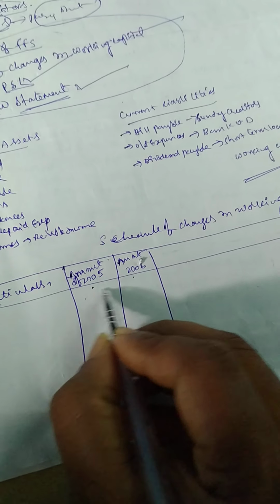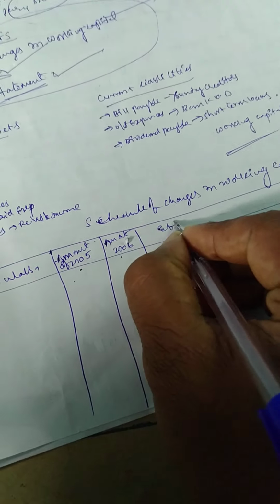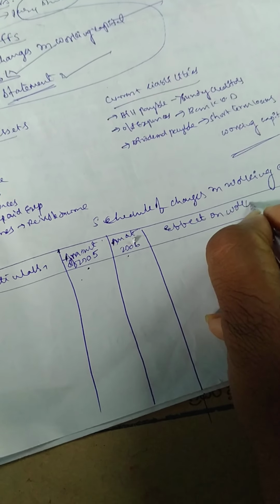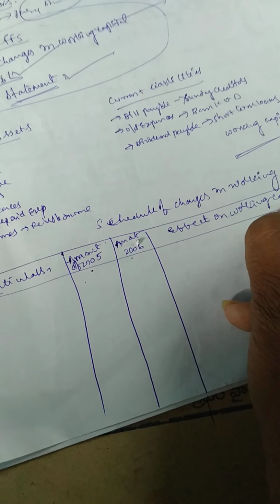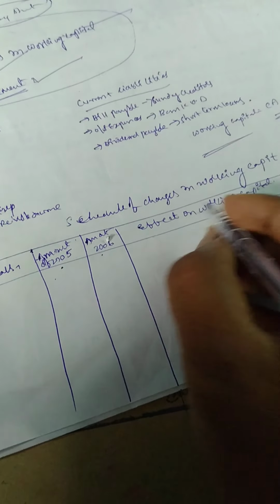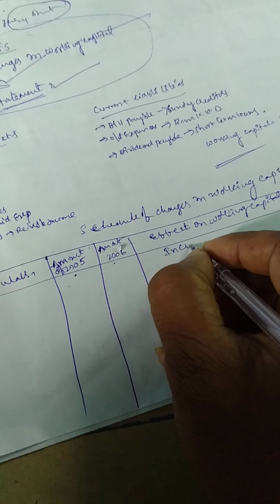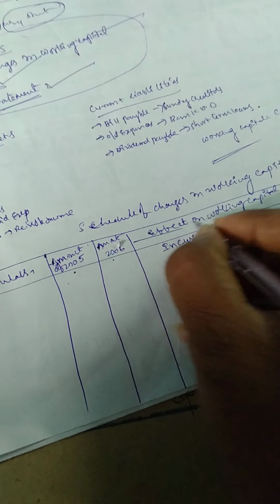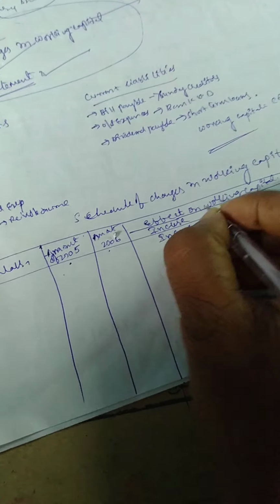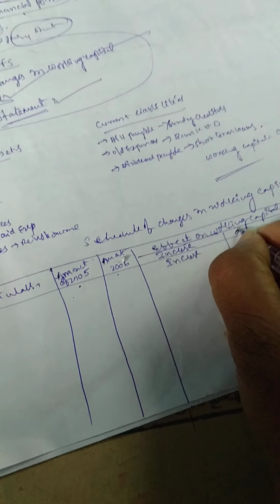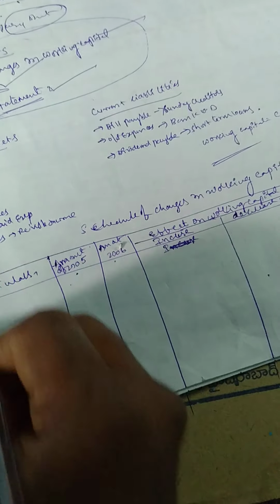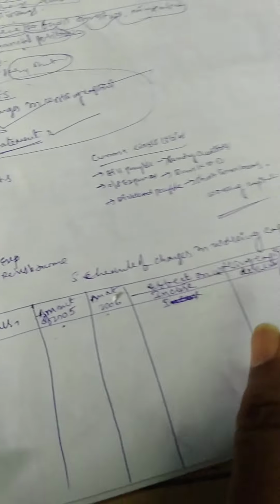Next, effect on working capital: increase is one column and decrease is one column. So this is the format of changes in working capital.